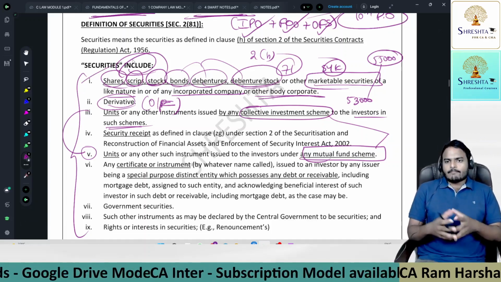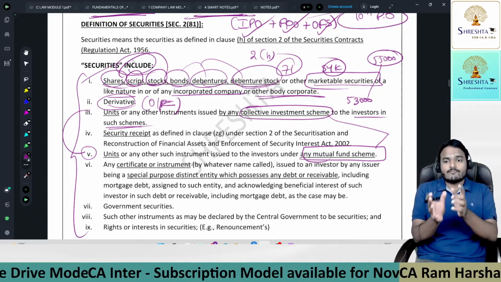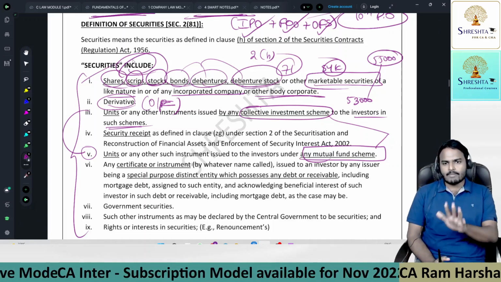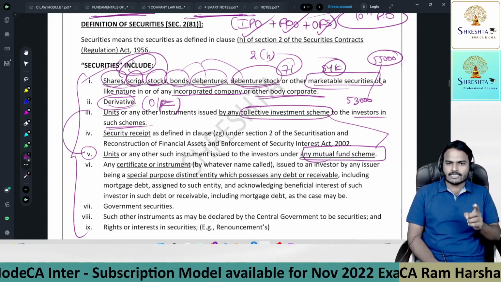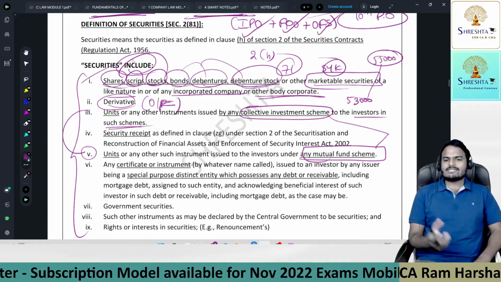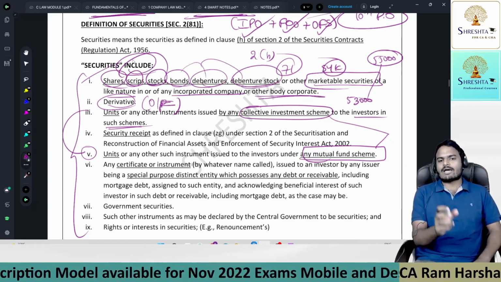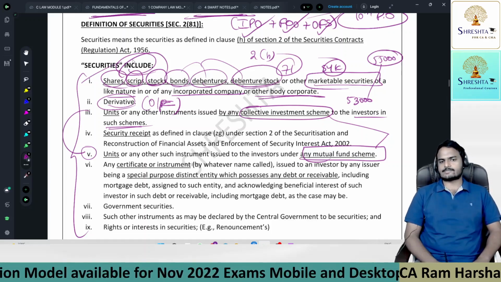But what is the company offering? It is offering units, and all this money will be utilized only for one purpose. That is the only difference between the third and fifth point. So the similarity is units. Based on the performance of these companies, the unit values will increase or reduce.